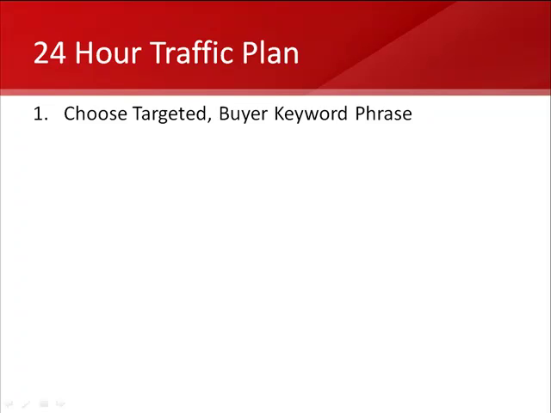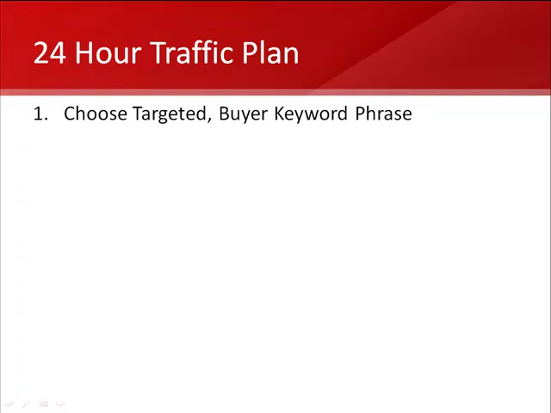And let's just say you are a lawyer in Chicago, Illinois. Your targeted keyword phrase would be Chicago, Illinois lawyer. Or you happen to be a church in Stillwater, Oklahoma. It might be Stillwater, Oklahoma church, churches Oklahoma, churches Stillwater, Stillwater churches. That would be your targeted keyword phrase.